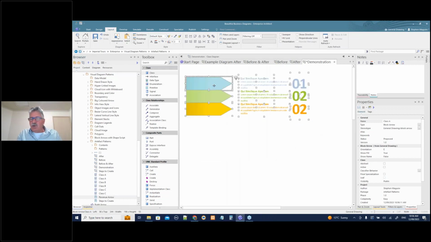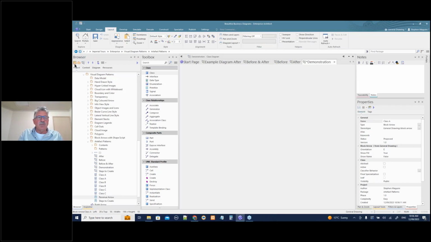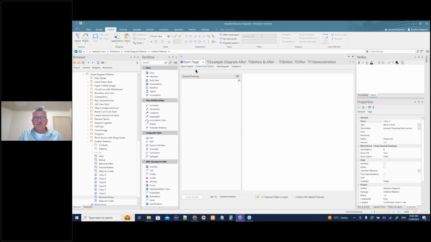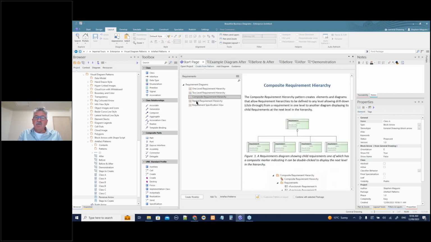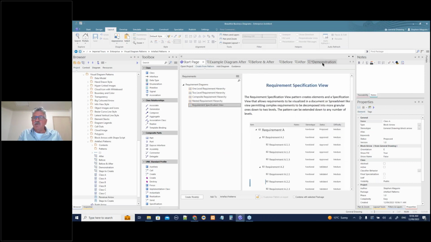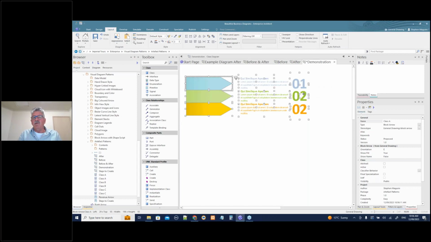Now, there are at least three different ways that you can use patterns. Some of you may be familiar with the patterns that are available in the tool. If I change perspectives here again and go into requirements, there are a whole lot of requirements patterns there. You can create these patterns yourself, and like I showed you with those diagrams, create little diagram elements that are useful for what you're doing.